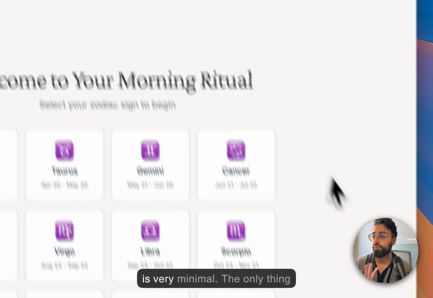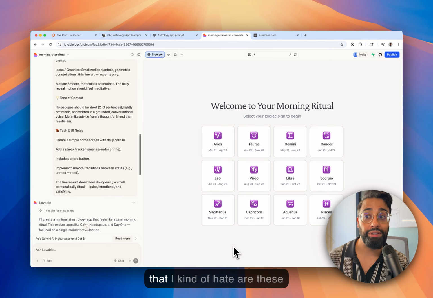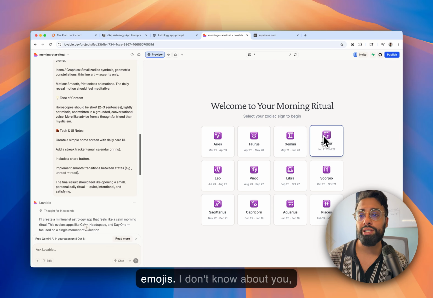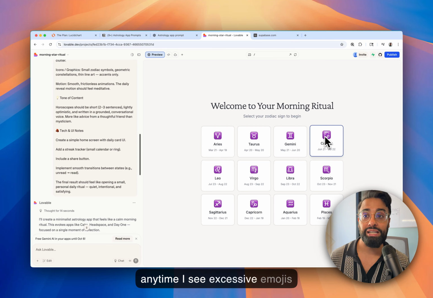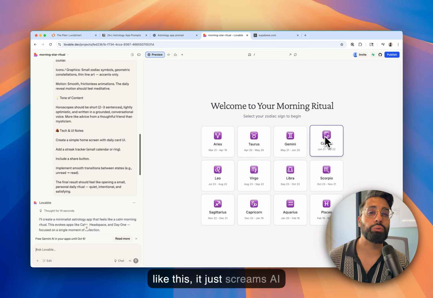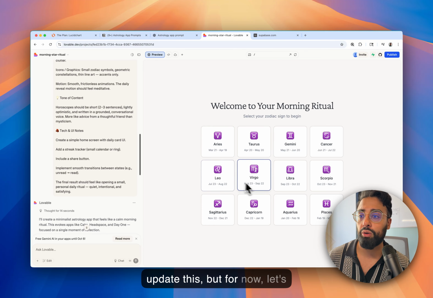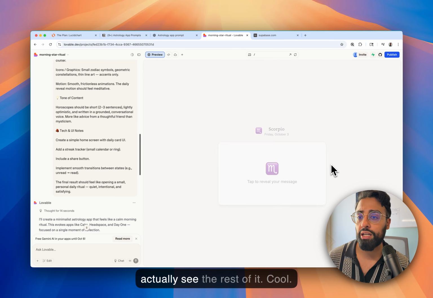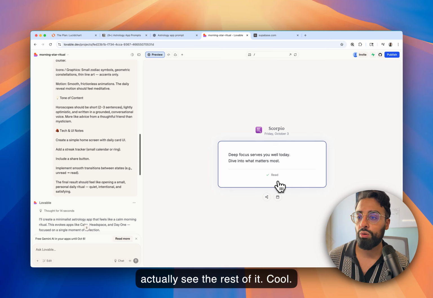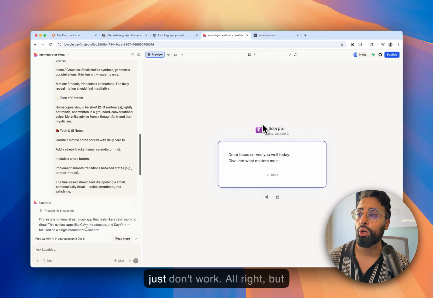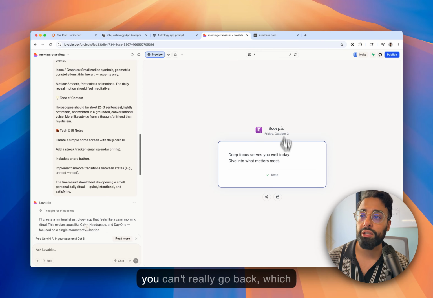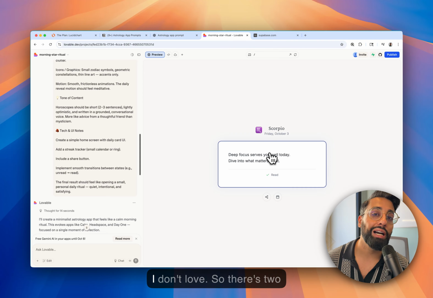So to me, this is very minimal. The only thing that I kind of hate are these emojis. I don't know about you, but I feel like in this AI world, anytime I see excessive emojis like this, it just screams AI generated and kind of lazy design. So we are going to update this, but for now, let's actually see the rest of it. Cool. I mean, everything else seems pretty solid. These probably just don't work. All right, but you can't really go back, which I don't love.